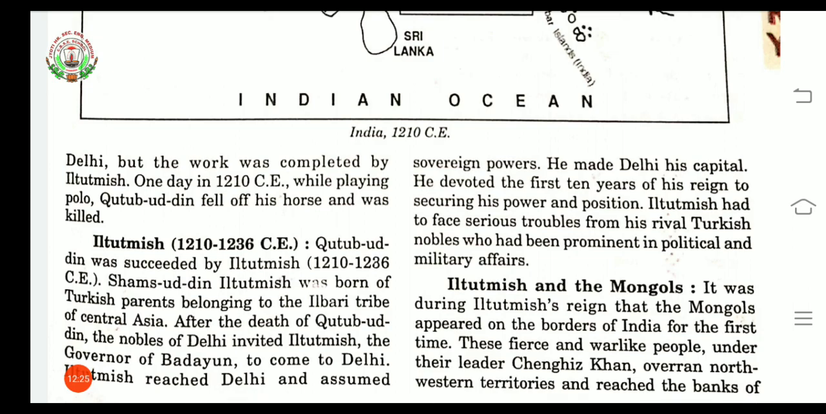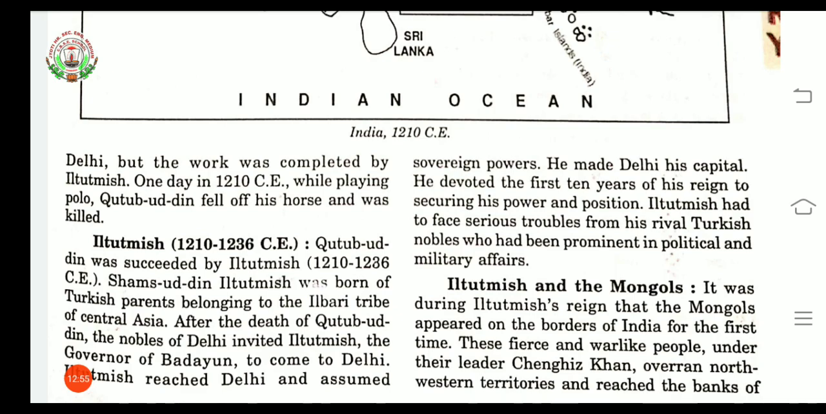Now after the death of Qutubuddin Aibak, a few nobles of Delhi invited Iltutmish. At that time he was the governor of Badaun. So those nobles invited Iltutmish to come to Delhi. Then Iltutmish reached Delhi and assumed the sovereign power. Sovereign means supreme powers. Now that whole power is in the hands of Iltutmish.